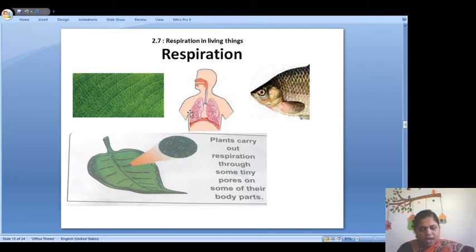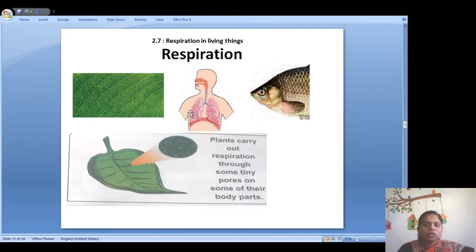And you know that the frog, yes, the frog is God gifted. Why? Because on land it respires by its lungs, but in the water it respires with the help of its skin. But this doesn't happen with us. On land we respire with the lungs. We use our nose and lungs for respiration.